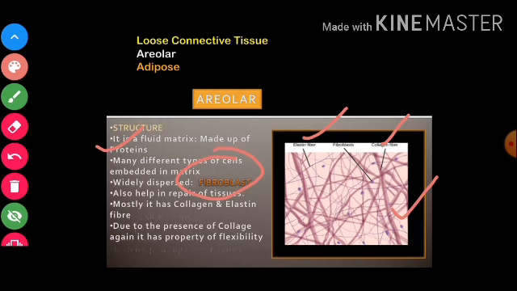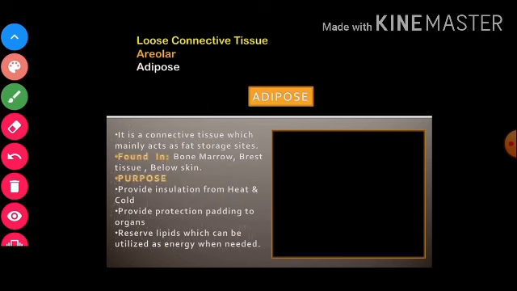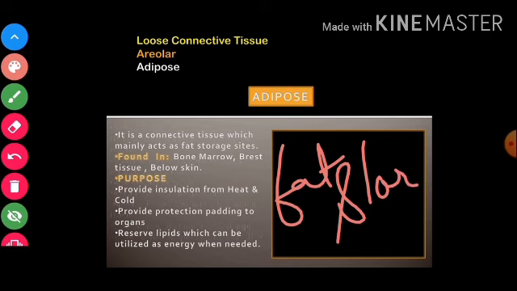Now moving towards the next type of loose connective tissue, which is known as adipose tissue. Children, it is connective tissue which mainly acts as fat storage. So far we talked about everything which connects our body, and the space between skin and muscles filled with the areolar tissue. And next is adipose tissue, for the storage of fat.